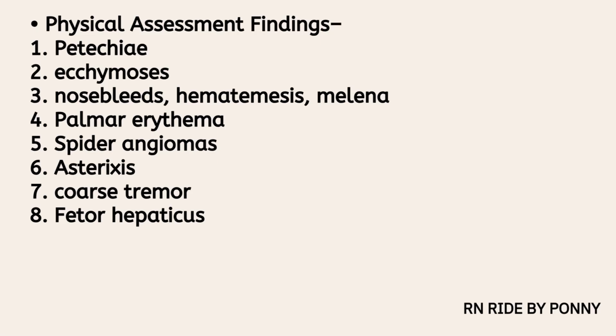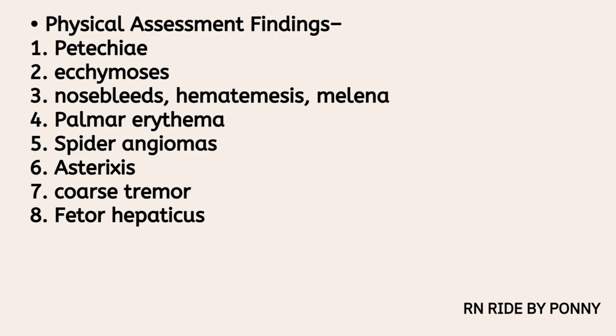Physical assessment findings. 1. Petechiae, which are round, pinpoint, red-purple lesions on the body. 2. Ecchymosis, which is large yellow and purple-blue bruises. 3. Nosebleeds, hematemesis, melena due to decreased synthesis of prothrombin, deteriorating hepatic function. 4. Palmar erythema, which is redness and warmth of the palms of the hands. 5. Spider angiomas, which are red lesions, vascular in nature, with branches radiating on the nose, cheeks, upper thorax, shoulders, which look like a spider web.